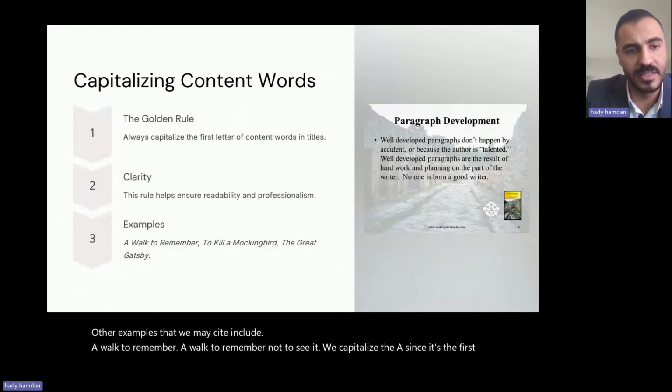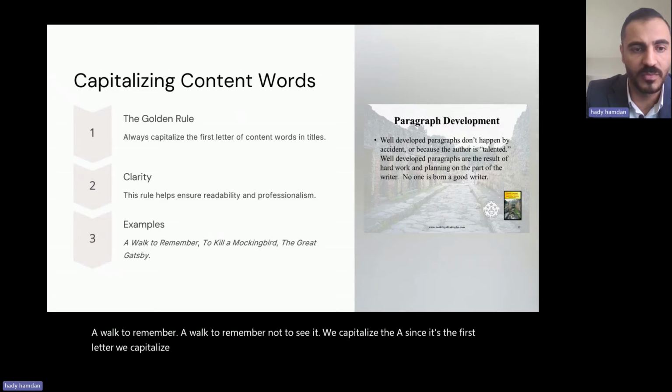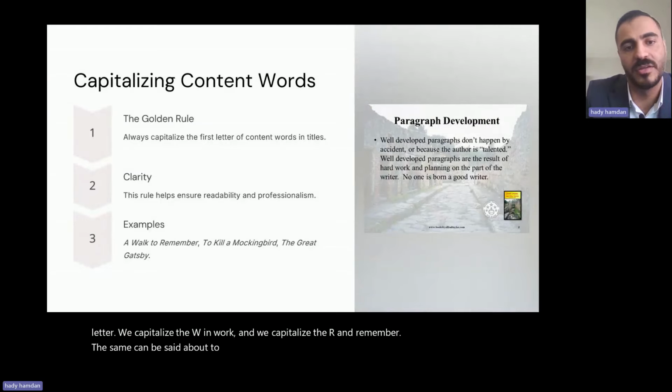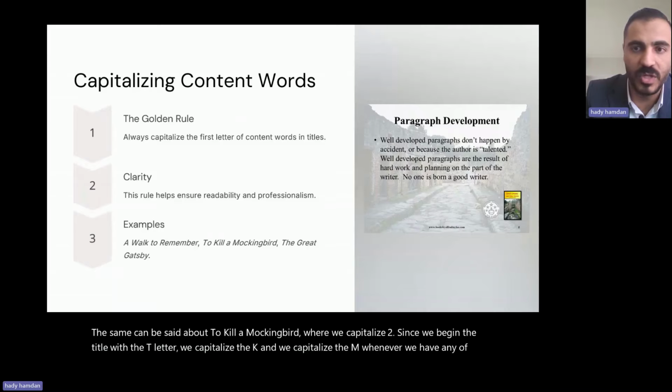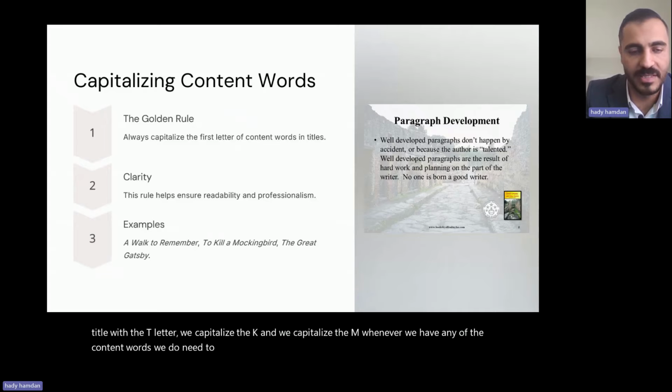We capitalize the W in walk. And we capitalize the R in remember. The same can be said about to kill a mockingbird, where we capitalize to, since we begin the title with the T letter, we capitalize the K and we capitalize the M. Whenever we have any of the content words, we do need to capitalize the first letter.